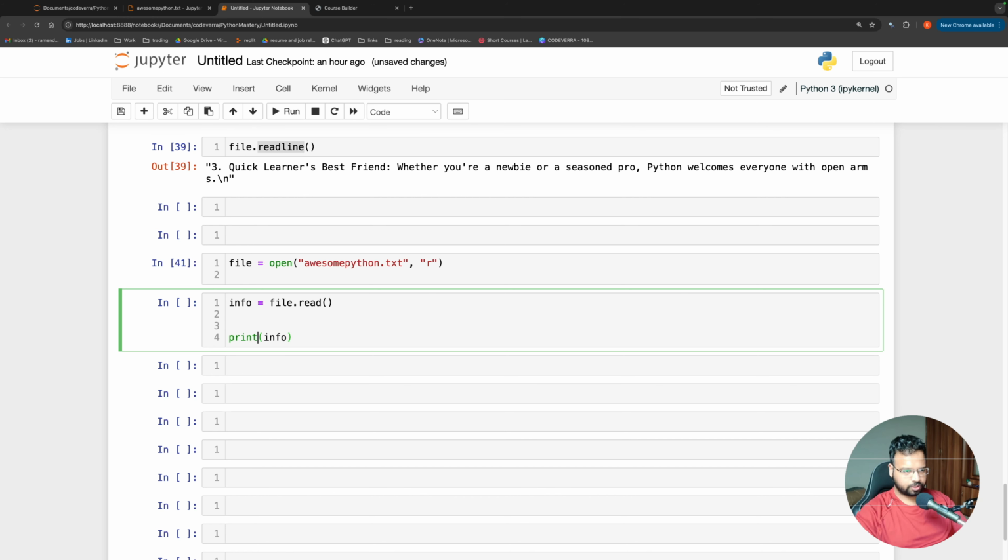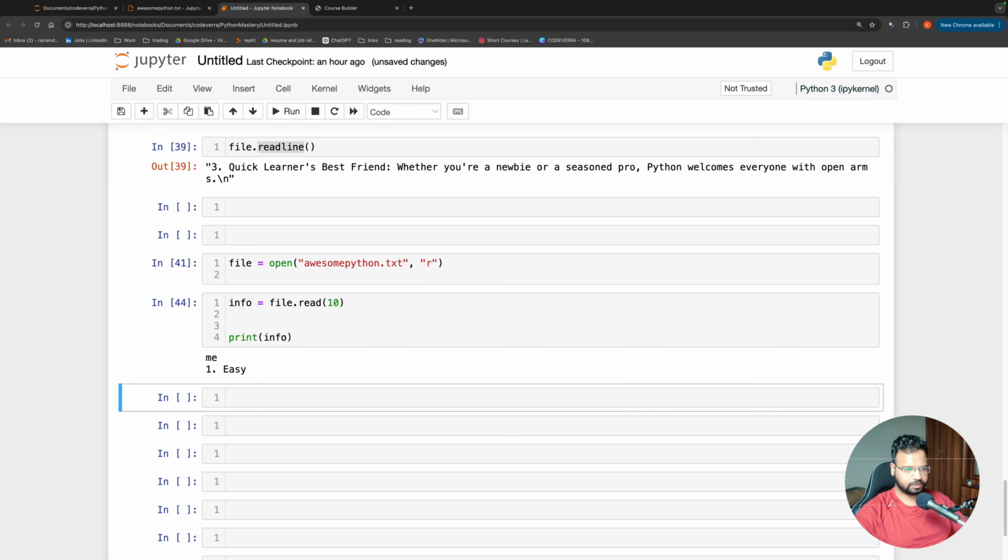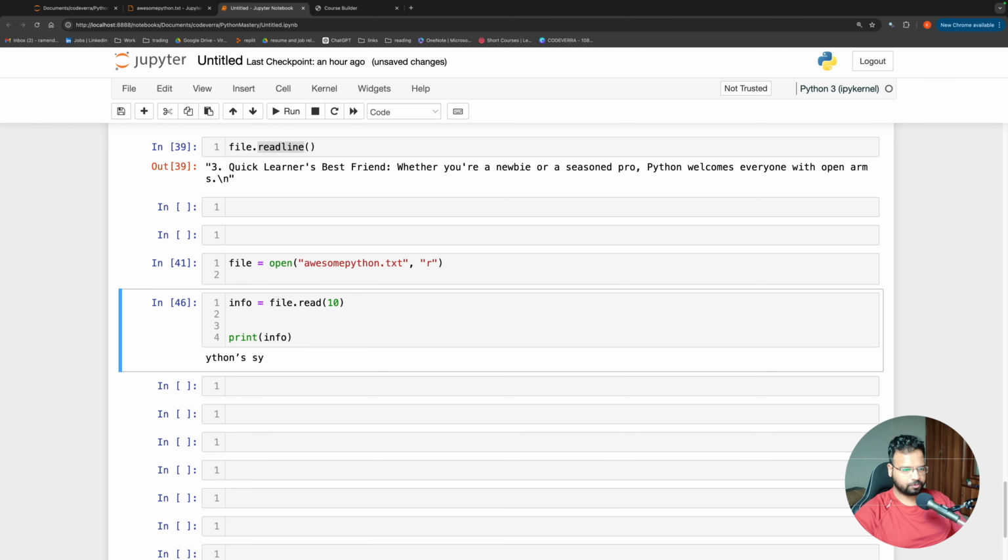If I do read, it is going to read everything, as we have seen, but instead of that, I'm just going to give 10 here. See what happens. It is printing the first 10 characters. Then if I do it again, you see it is reading 10 characters after that. So it is keeping track of till what point it has read, and if I keep doing this, I'm able to read 10 characters at a time.